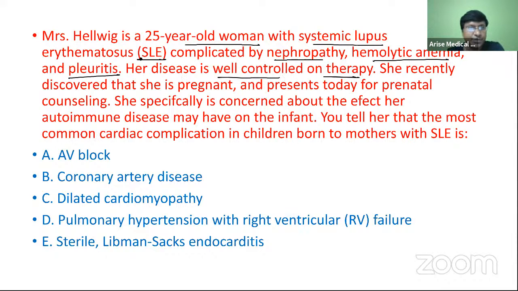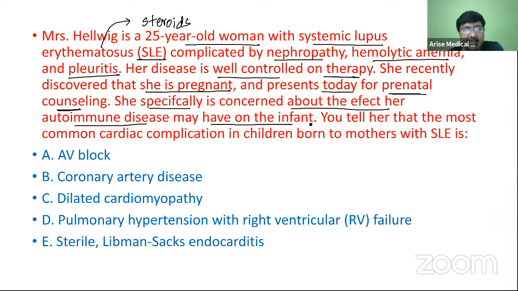What is the treatment you will give for SLE? The treatment we give for SLE is steroids. She recently discovered that she is pregnant and presents today for prenatal counseling. She is concerned about the effect her autoimmune disease may have on the infant.